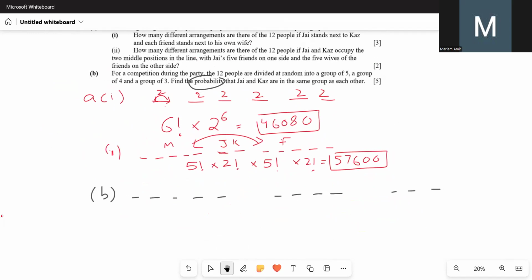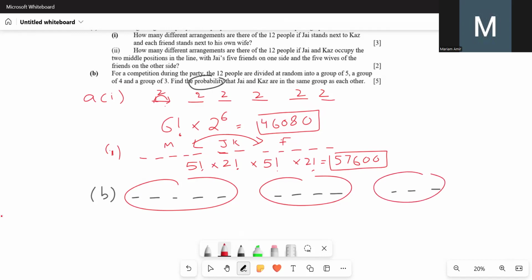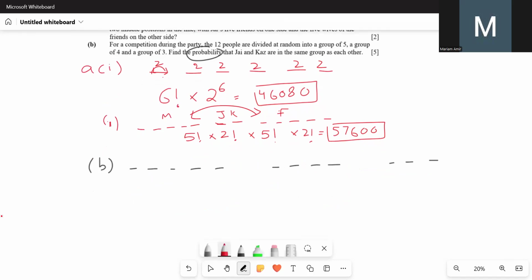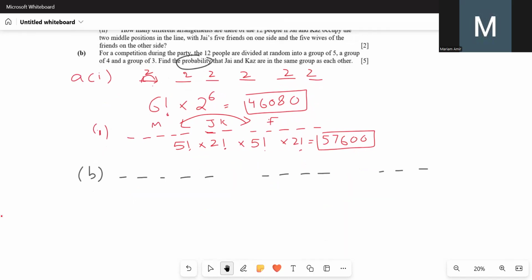Okay, so we have 3 cases. Maybe J and Kaz are here, or maybe they're here, or maybe they're here. We'll consider all the 3 cases, and then we'll divide that by the total number of outcomes because this is probability. So let's say J and Kaz are somewhere over here in the group of 5.